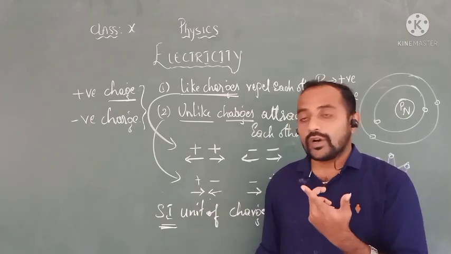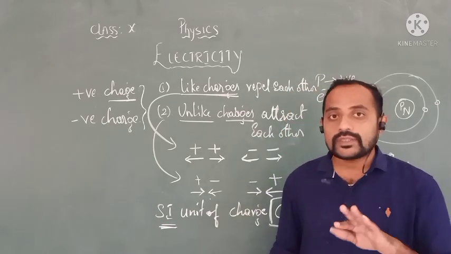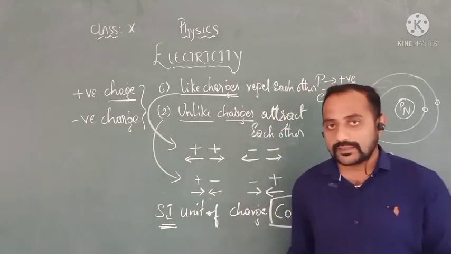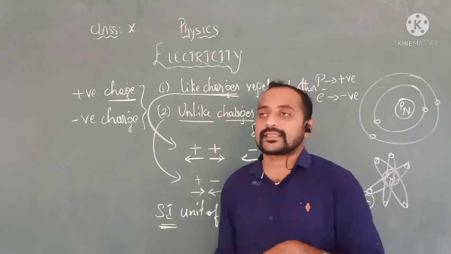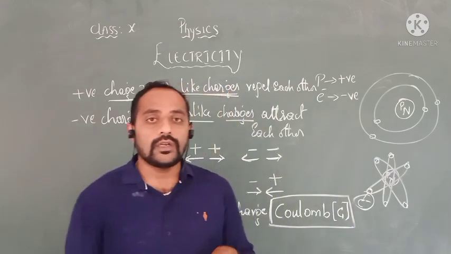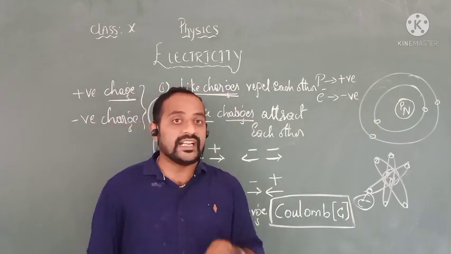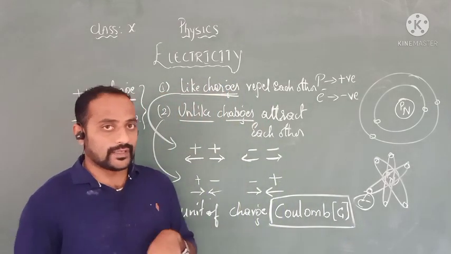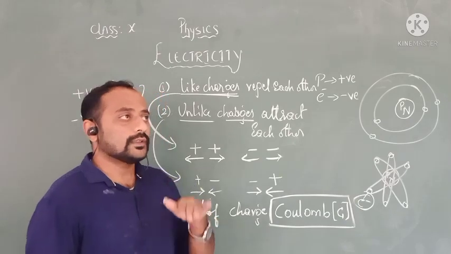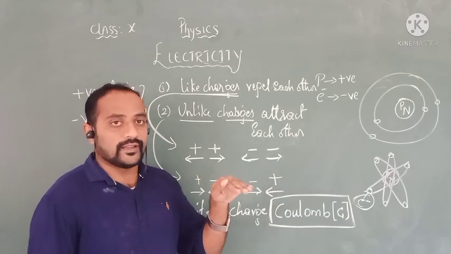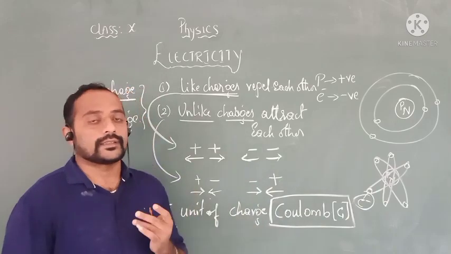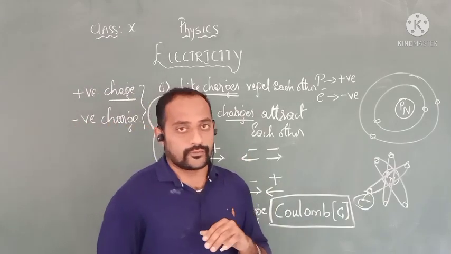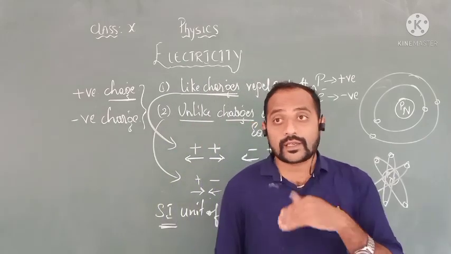Now, we are using a word which is called SI. What is this SI? SI means System International. What is the purpose of using this SI? First of all, the units which we are using in India, imagine, for length are centimeters, meters, kilometers. What about other countries? Are they using the same?